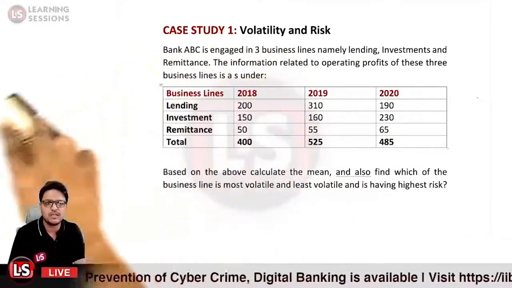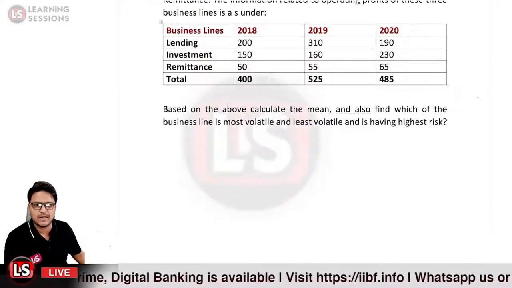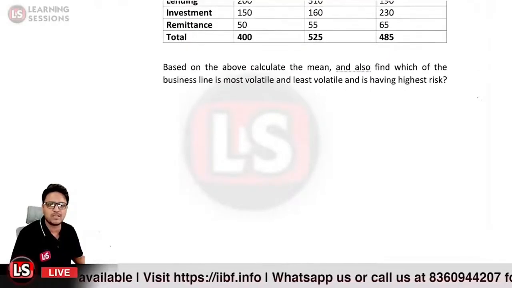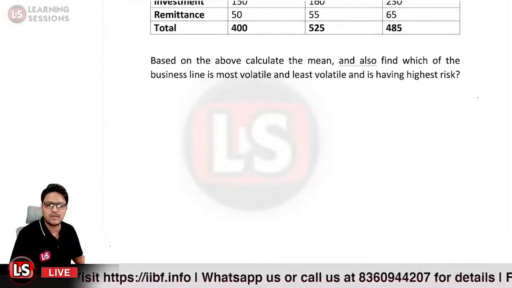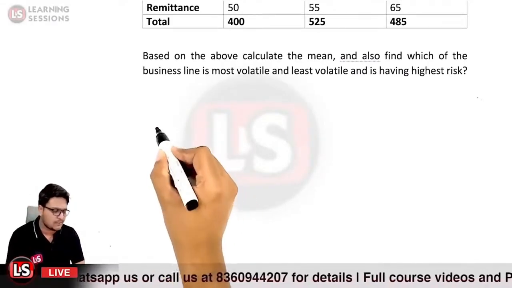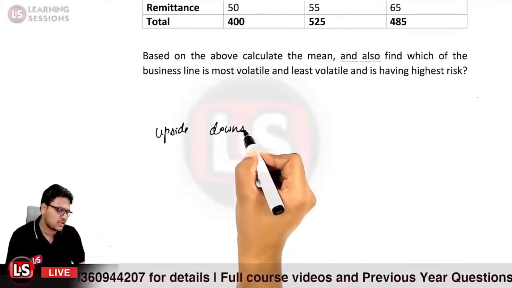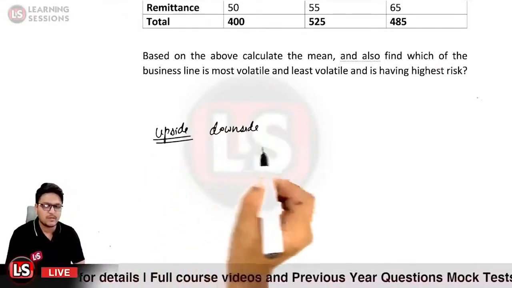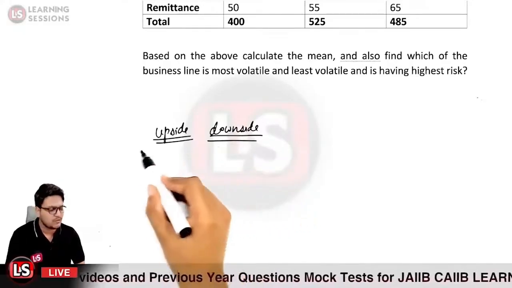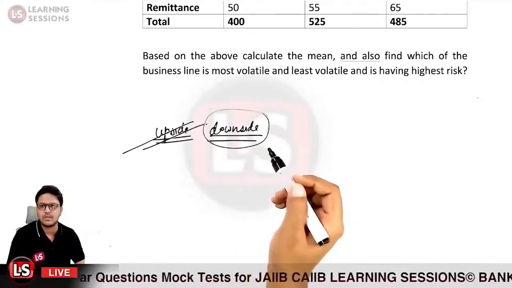Now let us solve another one, which is based upon the value at risk. Value at risk is a methodology by which we can calculate the downside potential, if you remember. In the case of volatility, we have the upside potential and also the downside potential, but because we are to quantify the risks only, we will not be looking at the upside potential. We will be focusing on the downside potential only.